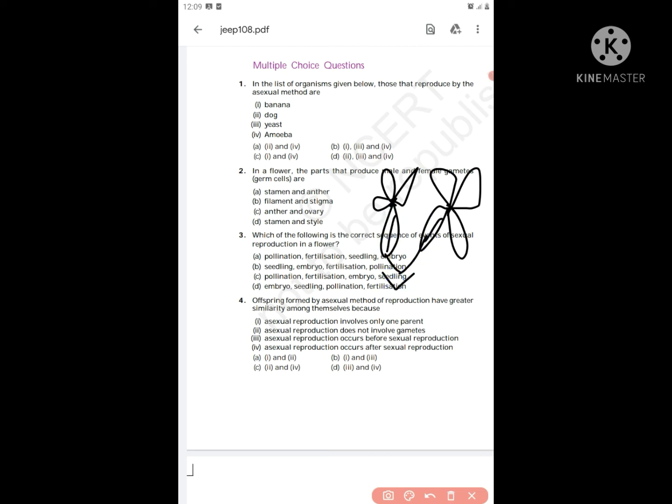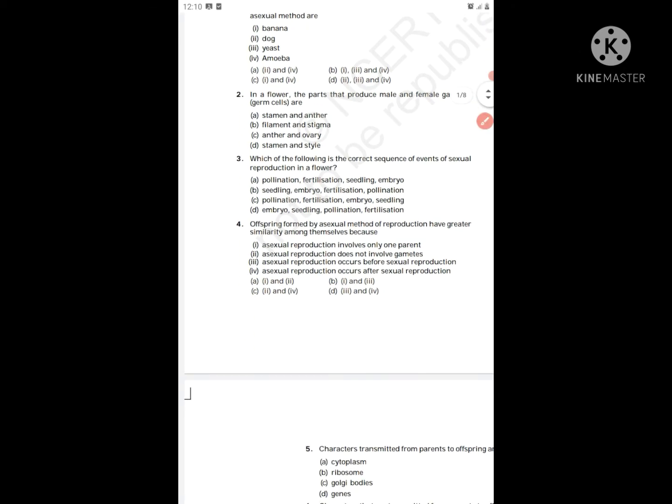In the sense you won't have the option, but whichever is stronger, that characteristic will be adopted. So 1 and 2 are the options. Next we'll move on. Wait, 1 and 2 is nothing but, sorry, no, it's not B, it's A. Yeah. We'll go for the next question.